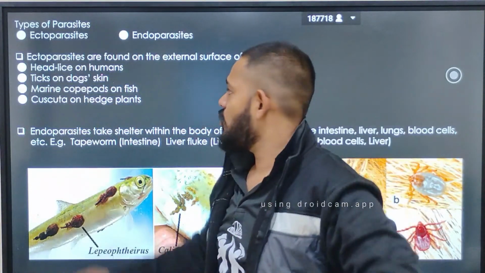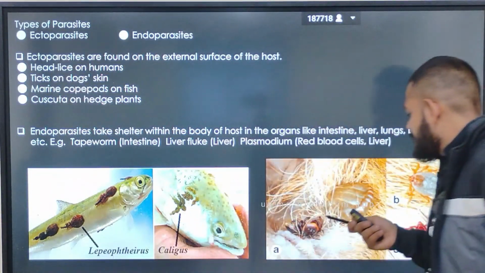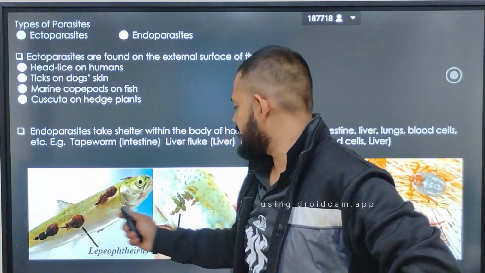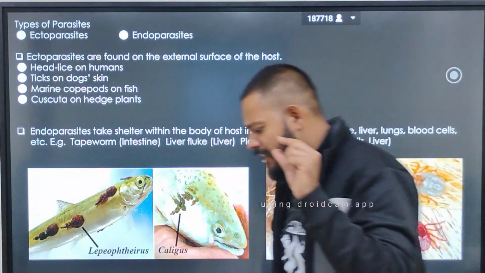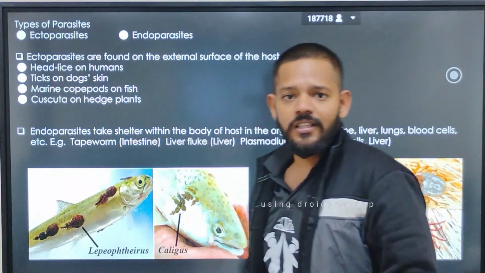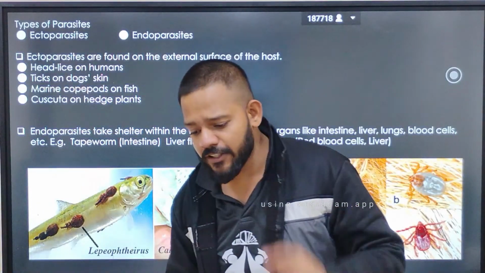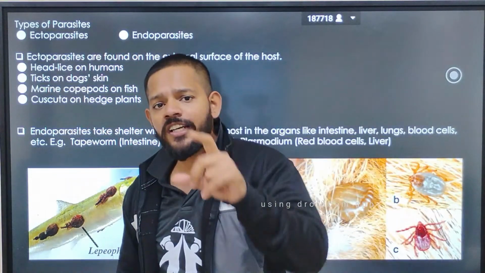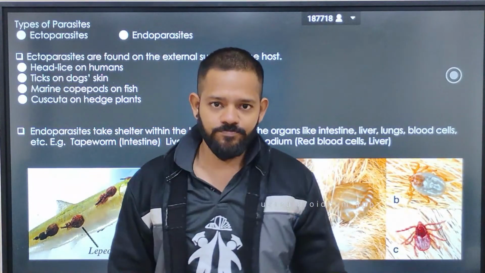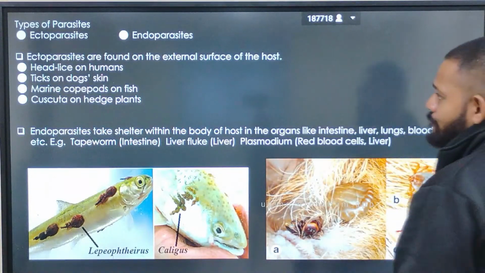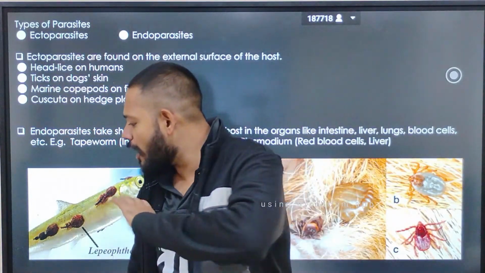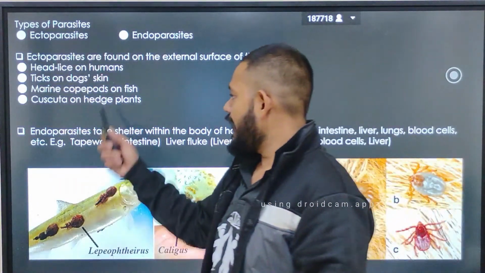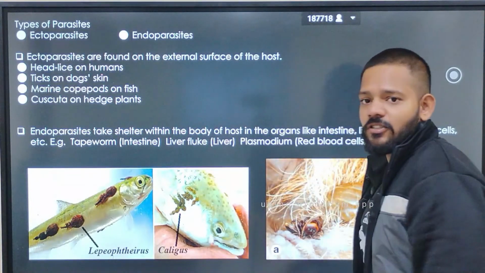Head lice in humans. Ticks on dog skin, this one, our ticks which are present in dog hairs. Marine copepods in fish, these you can see. These are the marine copepods, small parasitic crustaceans which attach to the body of larger fishes. Cuscuta on hedge plant. Remember, Cuscuta in Hindi we call amarbel. This is a parasitic angiosperm. It does not perform photosynthesis. It absorbs nutrition from its host, the hedge plant. So these are the examples of ectoparasites.